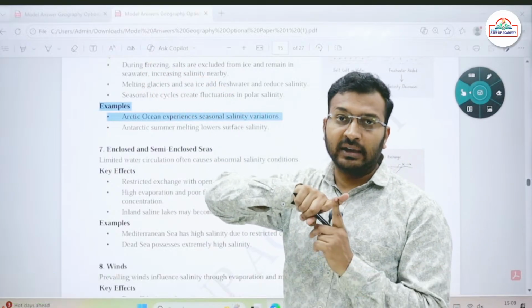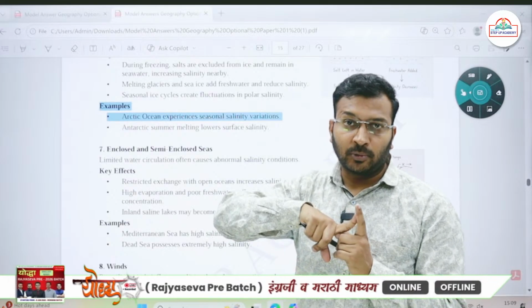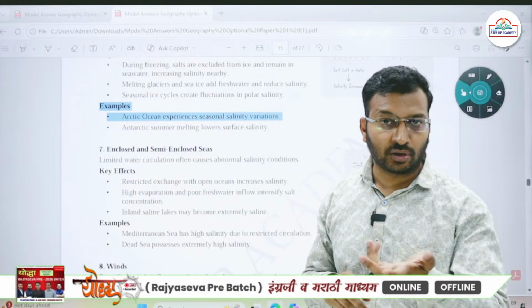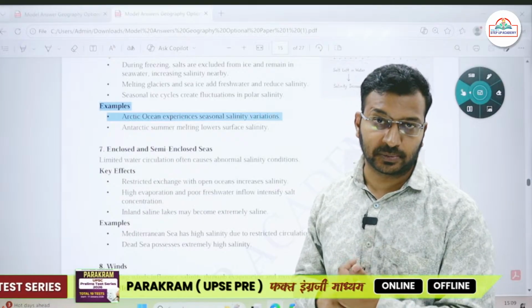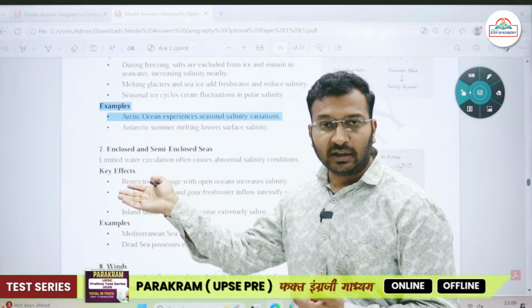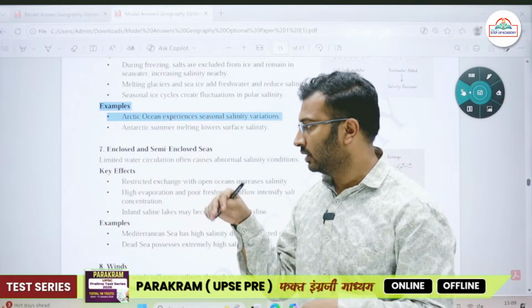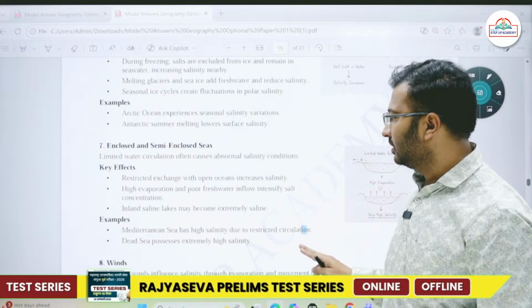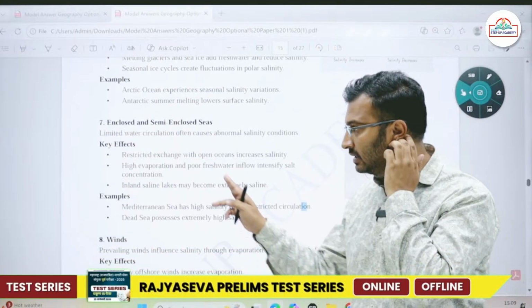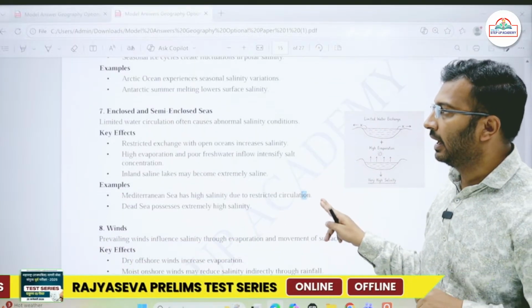As a result, the Red Sea has high salinity. There are some other water bodies, for example the Dead Sea is called the Dead Sea because its salinity is very high, 220 parts per thousand. It is enclosed, and no fresh water is getting added to this particular sea. So these areas will have high salinity.